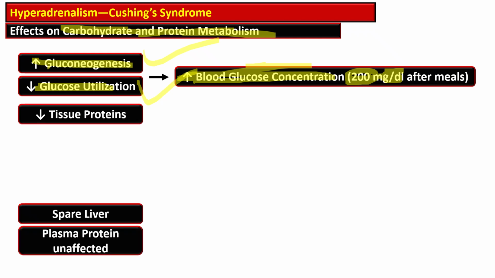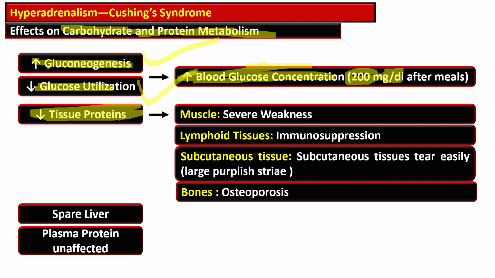Then there are effects on protein metabolism. The protein catabolism is increased, so the tissue proteins are decreased. So there is muscle wasting and weakness due to breakdown of the muscle protein, and also there is immune suppression that is caused by reduced protein synthesis in the lymphoid tissue. The patient becomes prone to infection, which is a common cause of death.